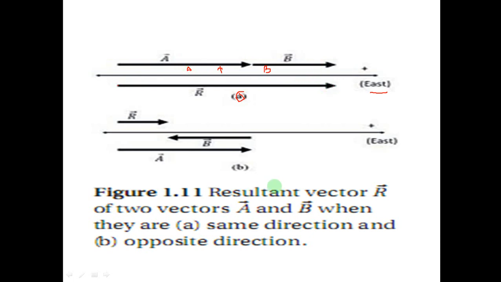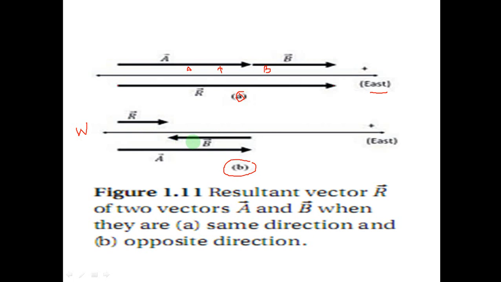The second option of figure 1.11 shows here is vector A, which is in the east direction, and the other vector B is here in the west direction.